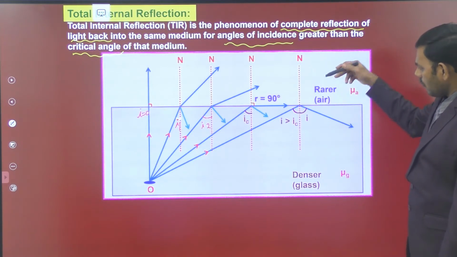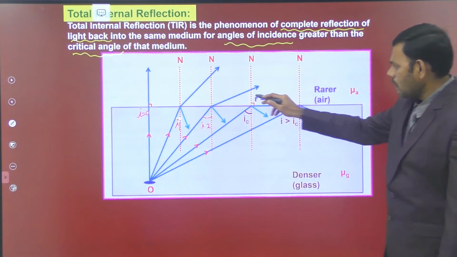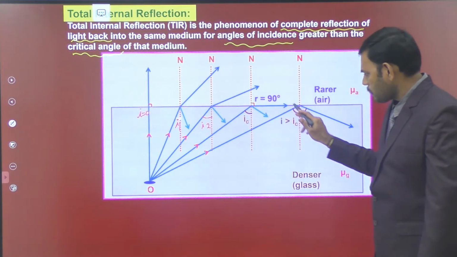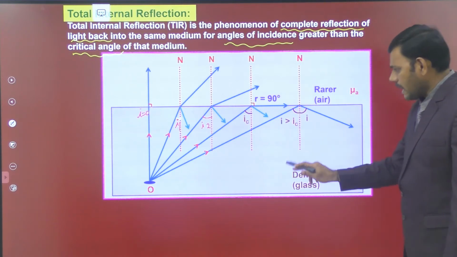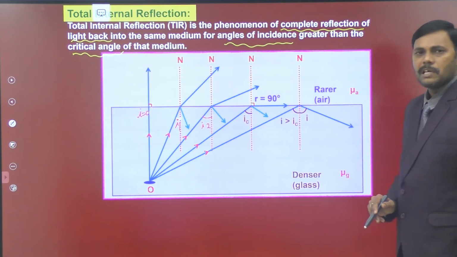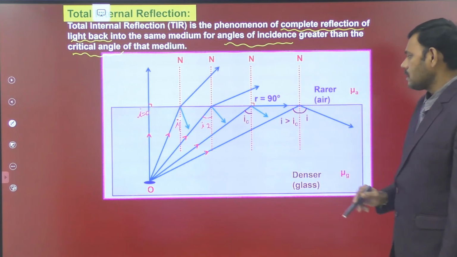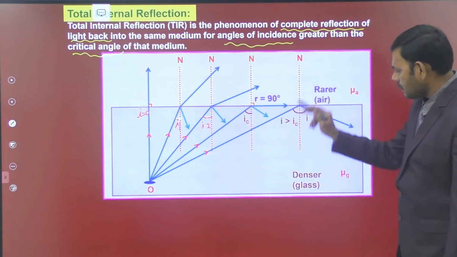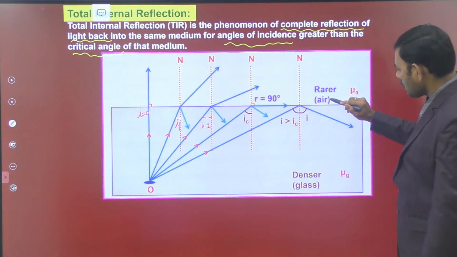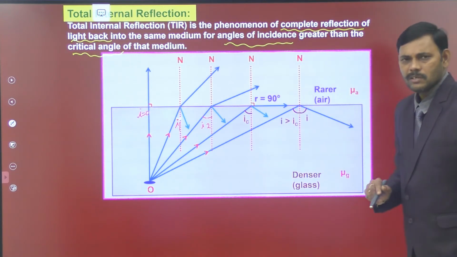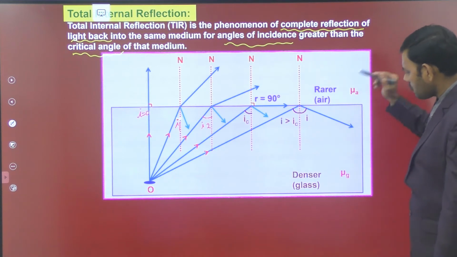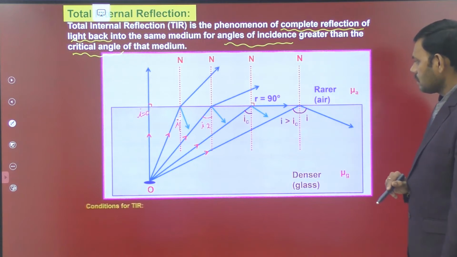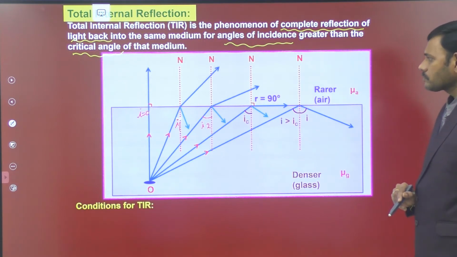There is no more light in the rarer medium, whereas we have light in the rarer medium for the previous cases, especially while light is travelling from denser to rarer medium and incident at the interface at an angle exactly the critical angle. For any angle greater than the critical angle, the refracting angle is more than 90 degrees, so the light ray must come back into the same medium. This phenomenon is known as total internal reflection. That's what we are observing.